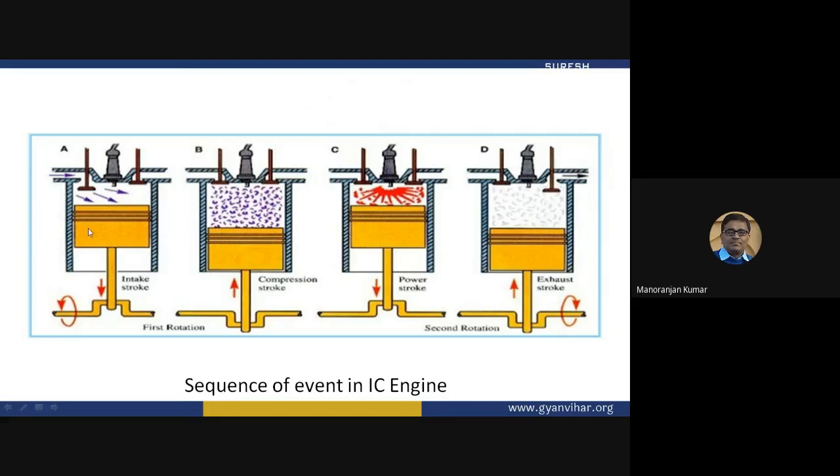So this is all the activity. This is the working cycle of an engine. In the first event, suction, compression, power, exhaust: the piston is coming down, coming up, coming down, coming up. And this activity has to be continuous. Again from the suction event this process will start. So this process is repeating.